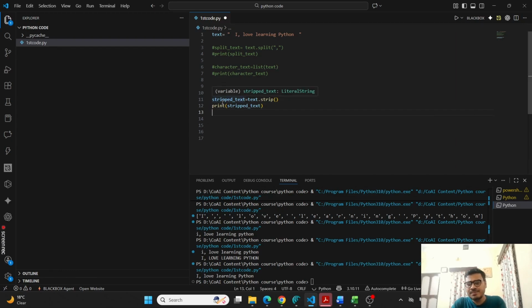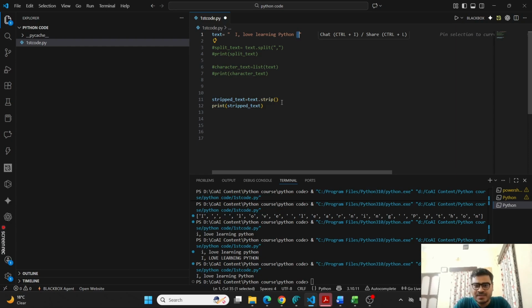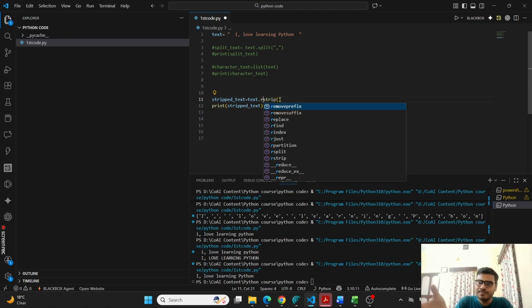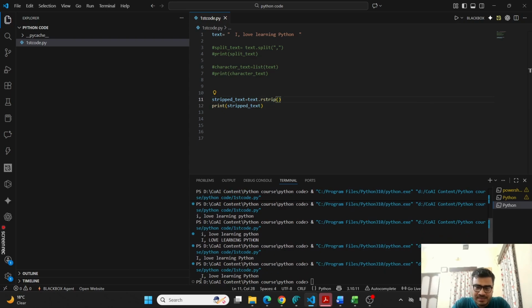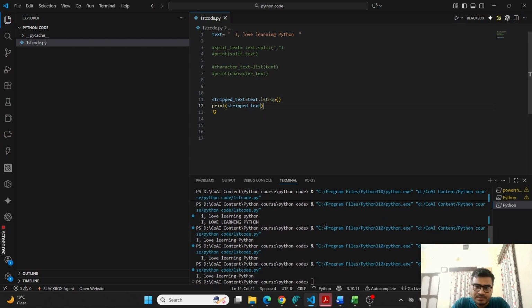There's one more thing in strip. Suppose there are spaces on the left and right both, but you want to remove the spaces on only the left or only the right. Then you have separate commands for that. You can do text dot rstrip. R strip means right side strip, so right side spaces will be removed. Similarly, if you do lstrip, see, left side spaces have been removed.